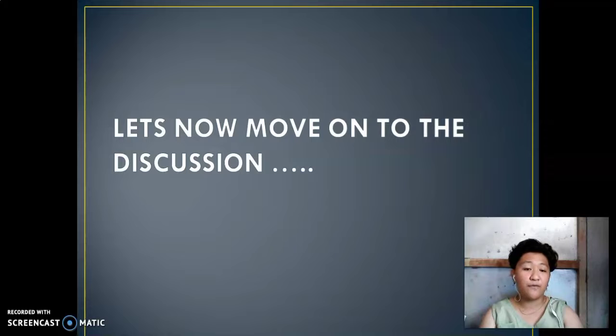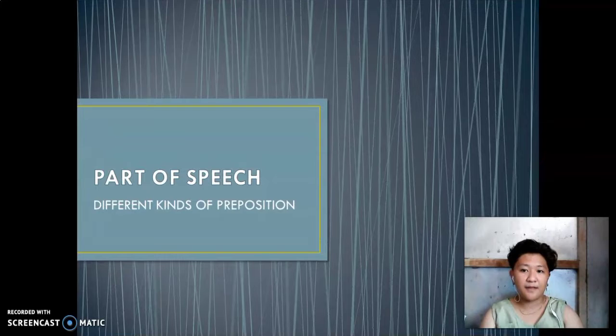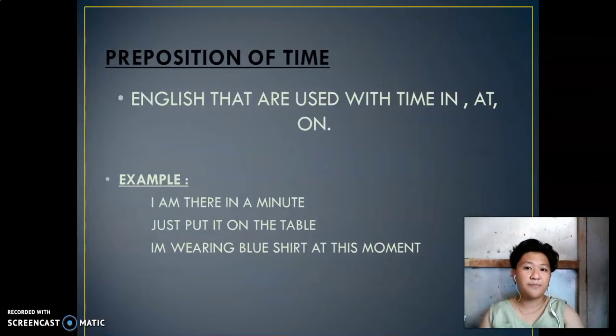So let's now move on to the discussion. I'm going to discuss parts of speech, the different kinds of prepositions. Prepositions of time. In English, the prepositions used with time are in, at, and on.